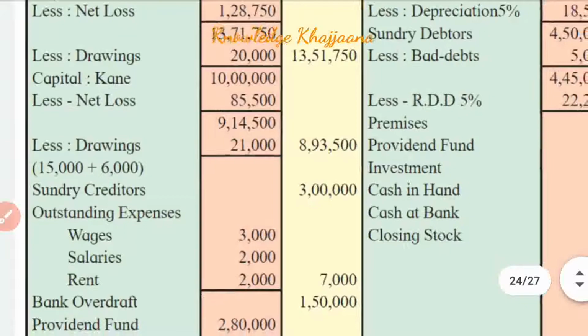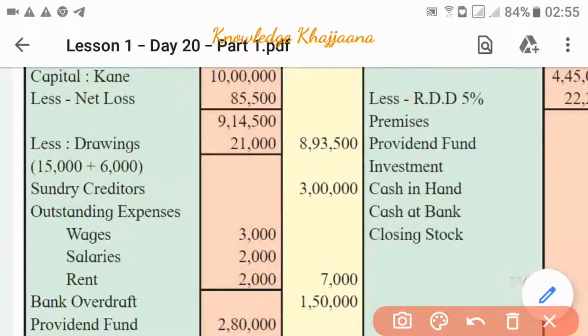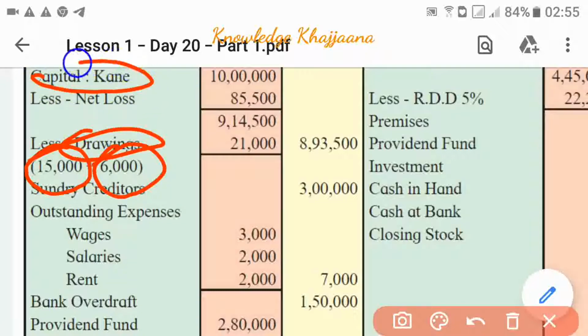And where should this be recorded in the second entry, as we had taken in the drawings? See, 15,000 was his drawing in terms of cash, and 6,000 is his drawings in terms of goods. Against drawings, we have deducted it from the capital of Kane.